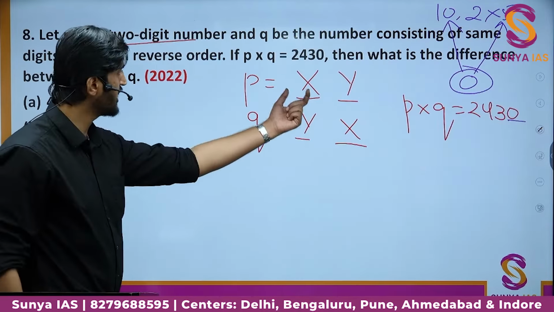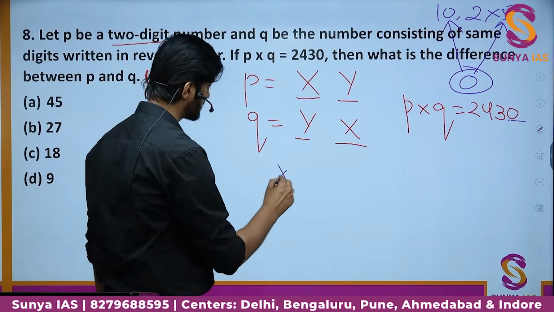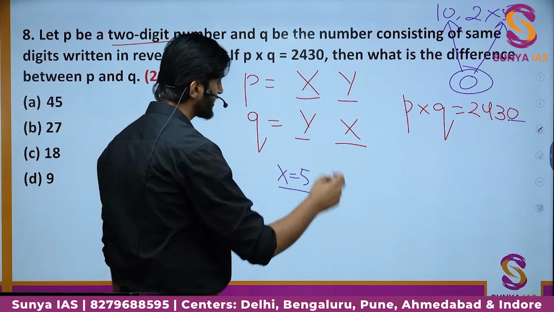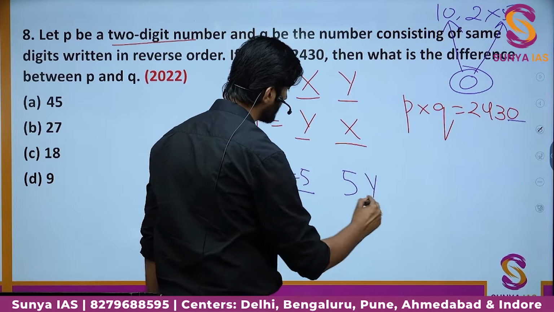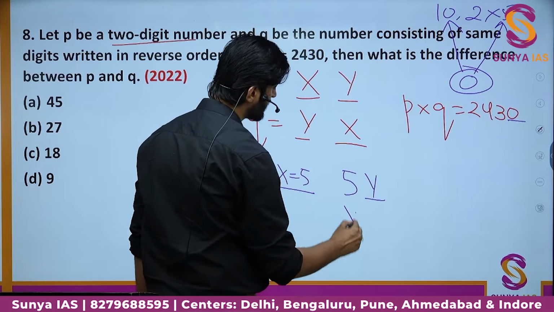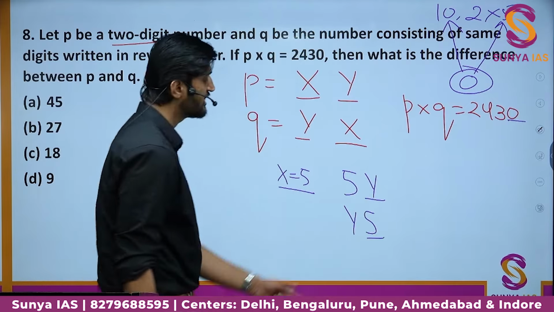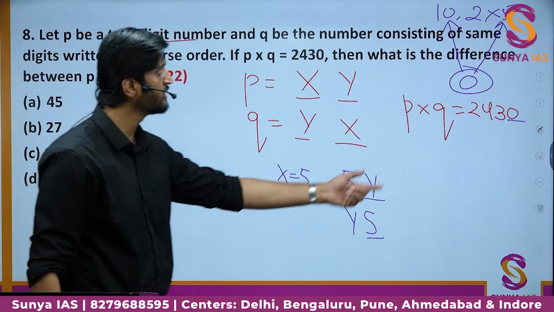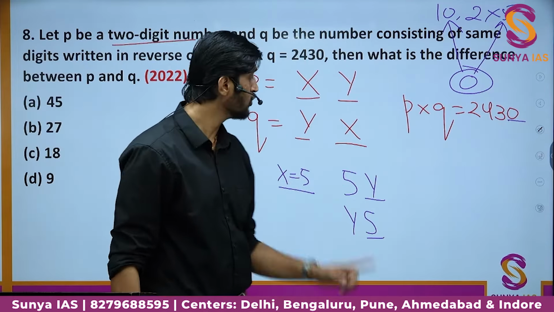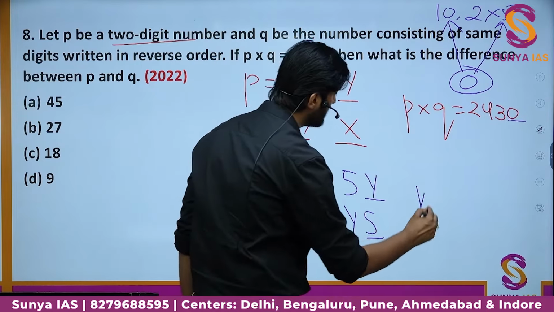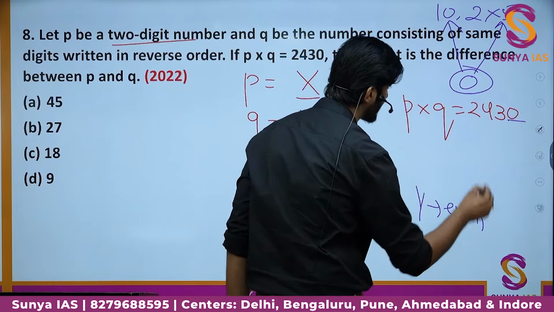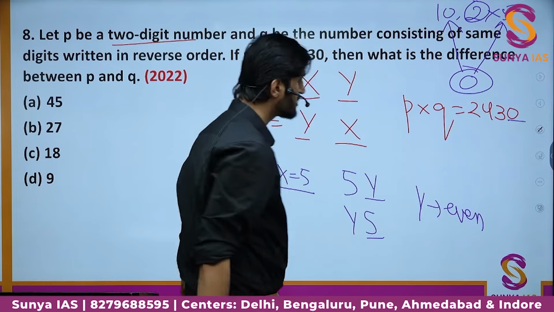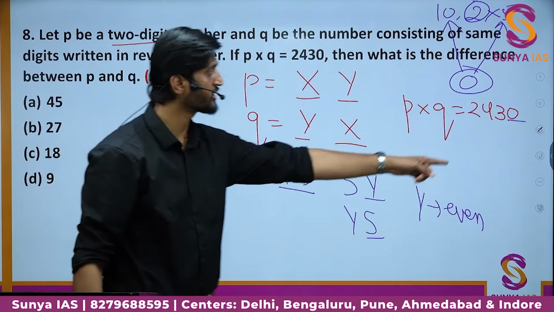So if we take this x as 5, we get the two numbers as 5y and the other number will be y5. So when these numbers are multiplied, you will get a 0 in the end only if y is an even number, so that it contains a factor of 2 also, right? So this is the way in which we can get the product as 2430.